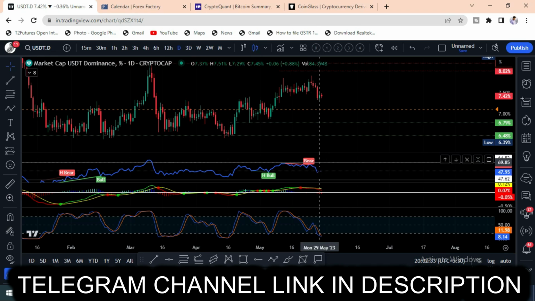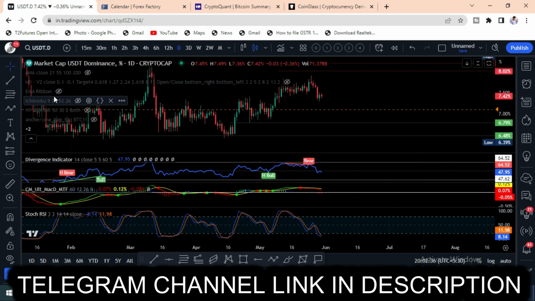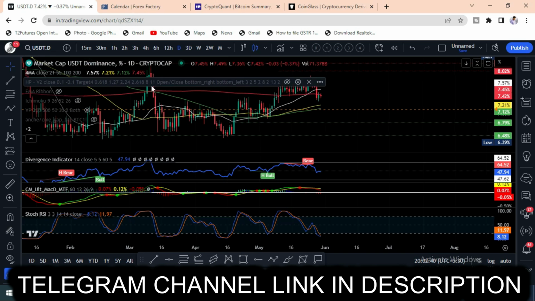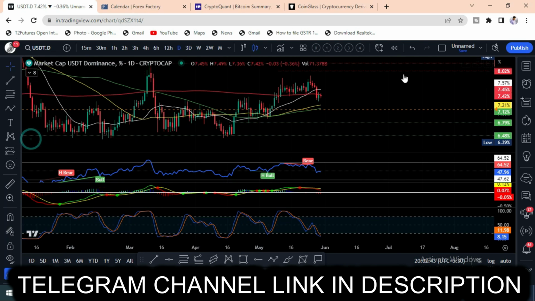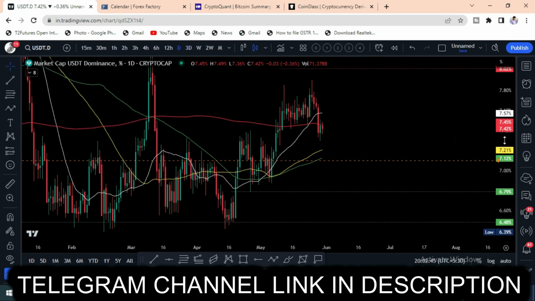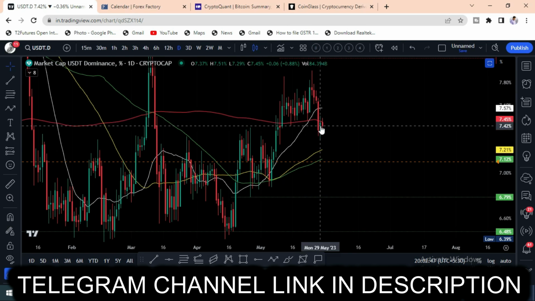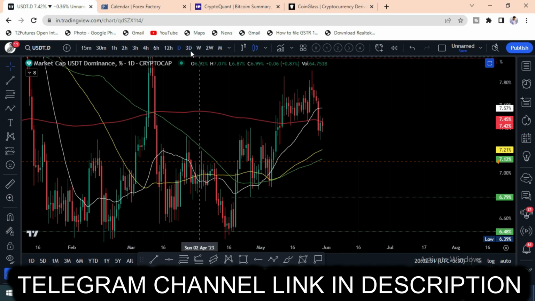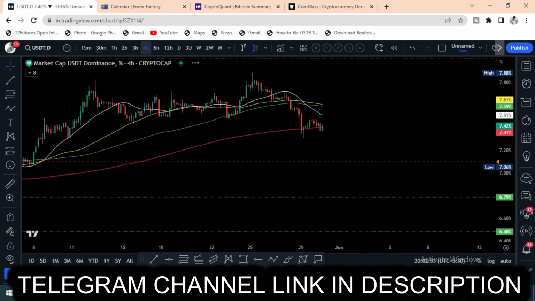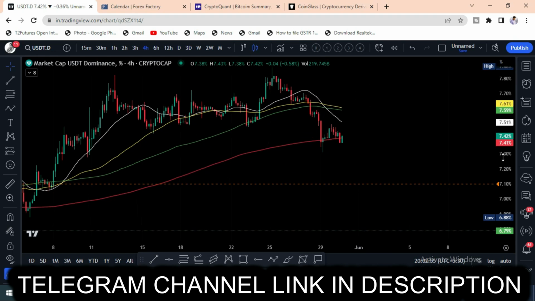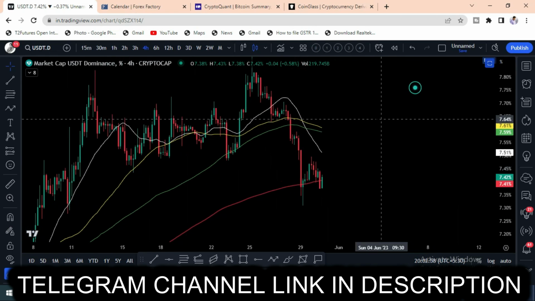And if you play with the moving averages here, if you observe the moving averages, the 200 moving average has turned into resistance, which in the past was a support. Now it has turned into the resistance area. And if you see the 4-hour, in the 4-hour also, it is now taking a little bit of support. But I am expecting in the 4-hour that we will form one more bearish structure here.